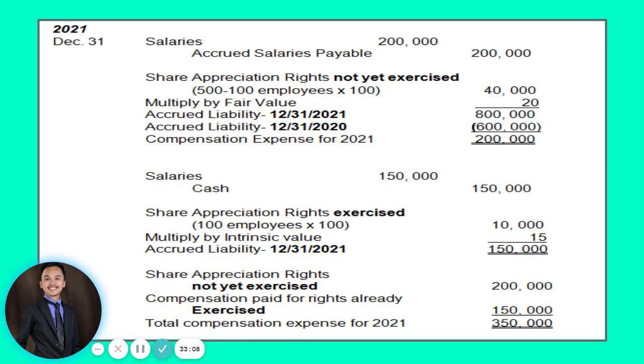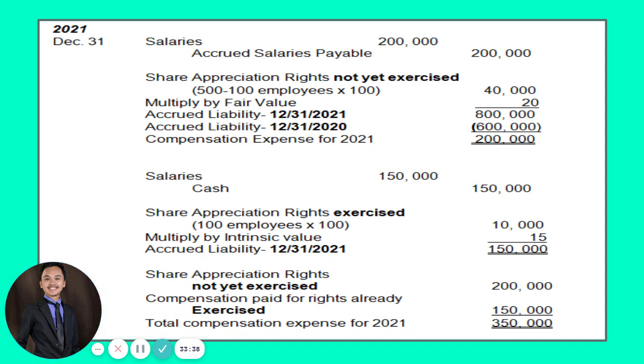So, in this case, we will account first our salaries and accrued salaries payable first before nato i-account kadtong mga employees nga nag-exercise na sa ilang share appreciation rights. Okay. So, in December 31 of 2021, your fair value from 18 pesos, it becomes 20. So that is why we need to compute the new value of our compensation.